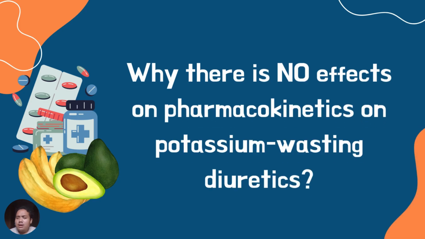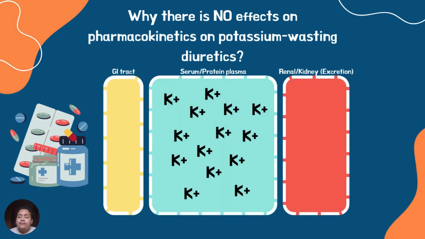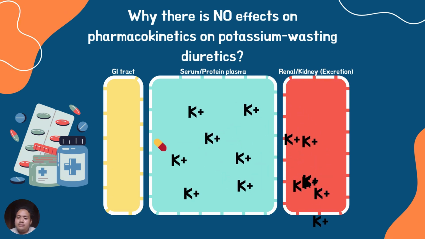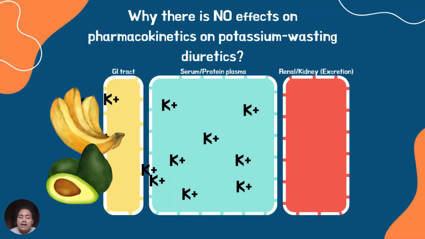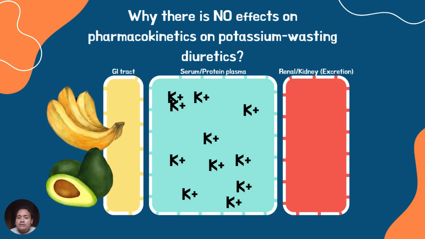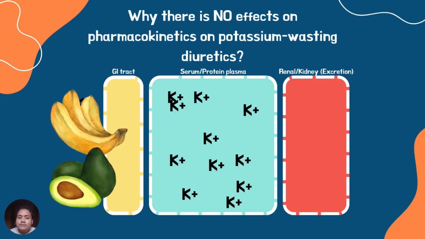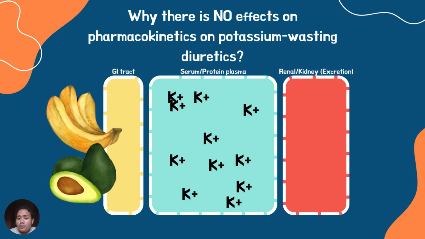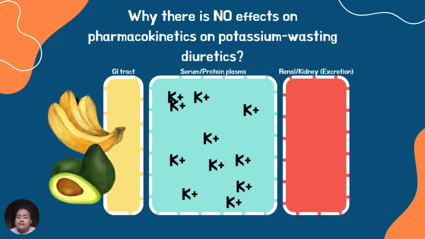You might be wondering why there are no effects on pharmacokinetics on potassium wasting diuretics. When the patient is on potassium wasting supplements or medications, there will be a massive excretion of potassium from the body, causing low potassium levels in our serum or plasma. So when the patient takes high potassium foods, the high content of potassium will balance the amounts or the levels of potassium in our body. So there will be no low or high potassium levels in the body, causing a balanced reaction inside of our body.